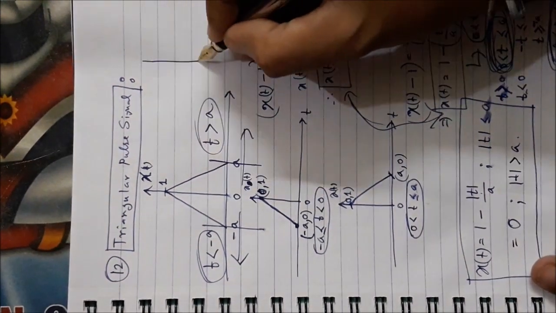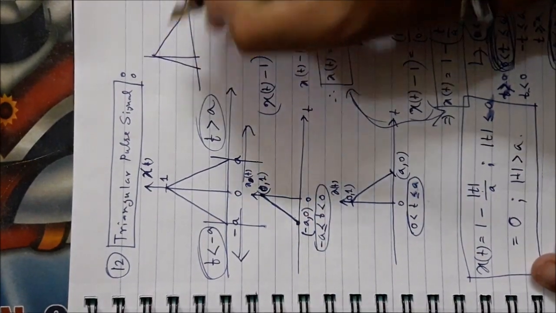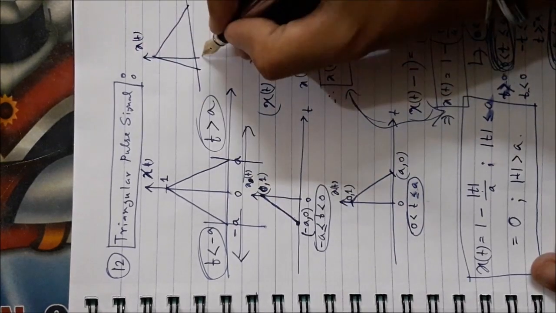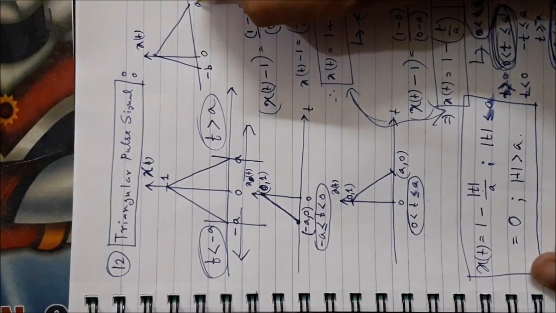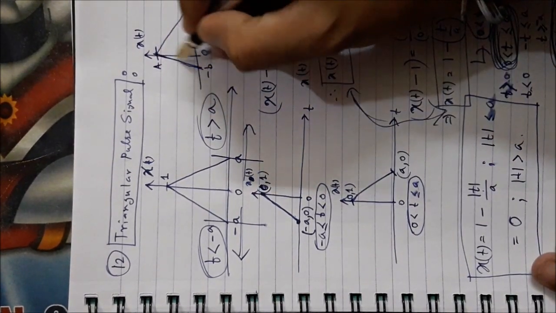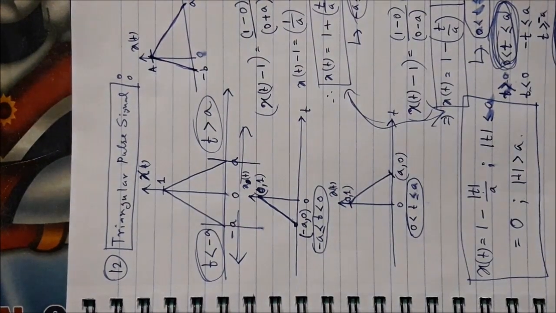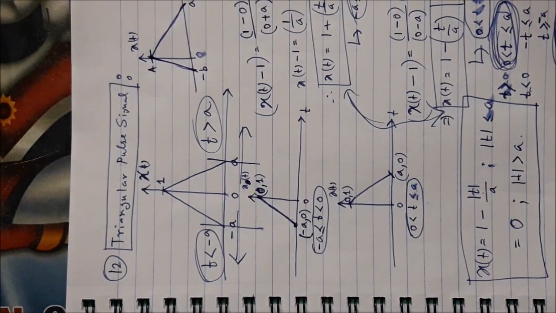Suppose you are given a signal like this, a symmetric triangle. Suppose you have given x(t), starting from minus a ending at a, and this amplitude is a. For that case also, individually find the equation of this one and individually find the equation of this one, and now combine, and you will obtain the mathematical representation of that signal. So these are all about the standard signals or the elementary signals, and in my next class I will start the operations on signals. Till now, thank you.